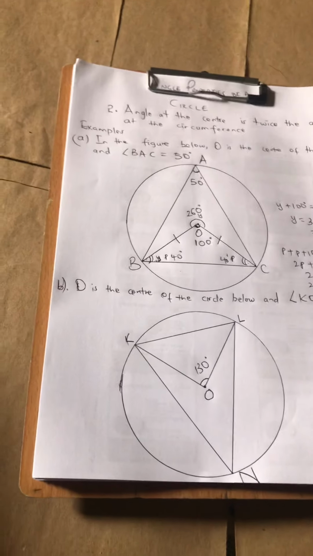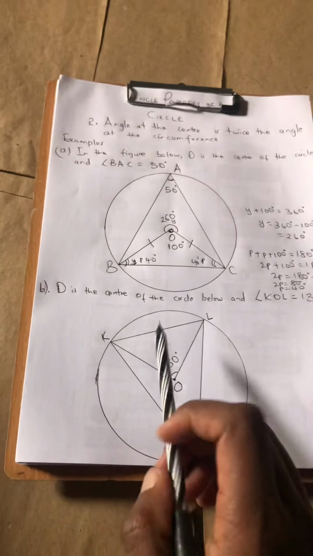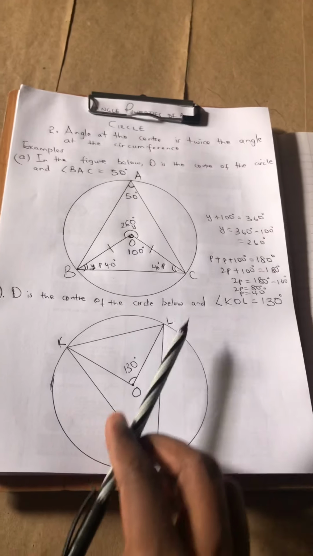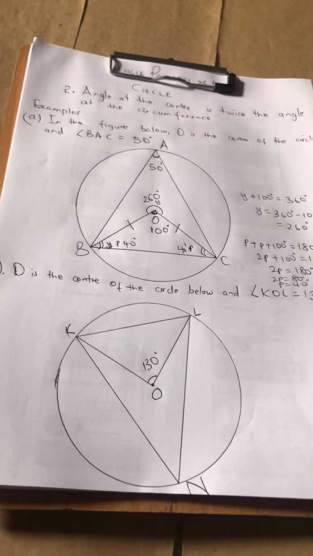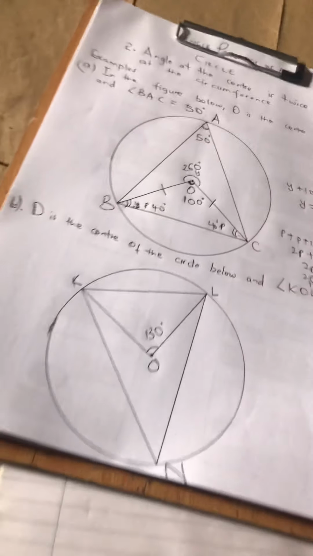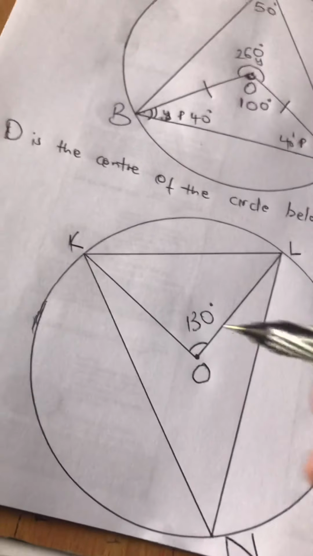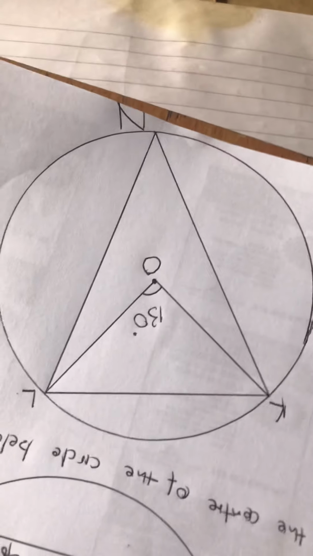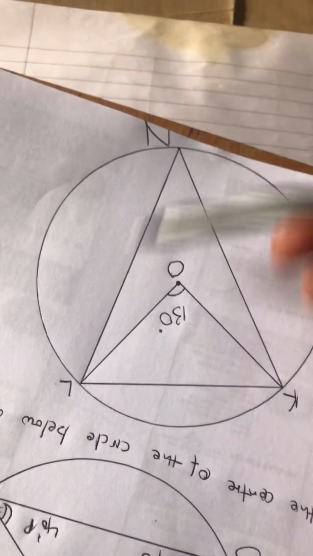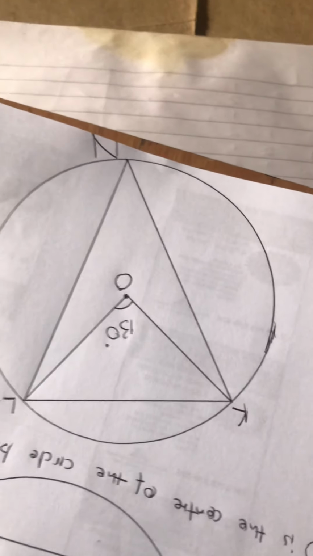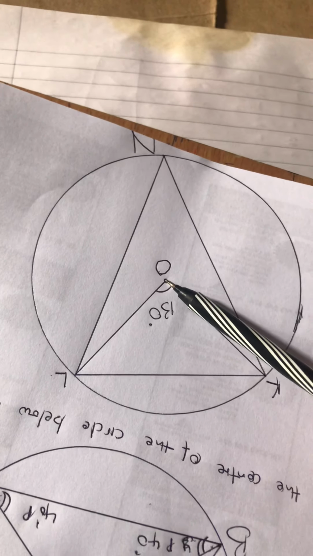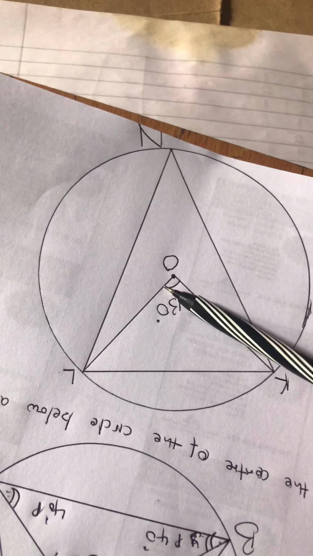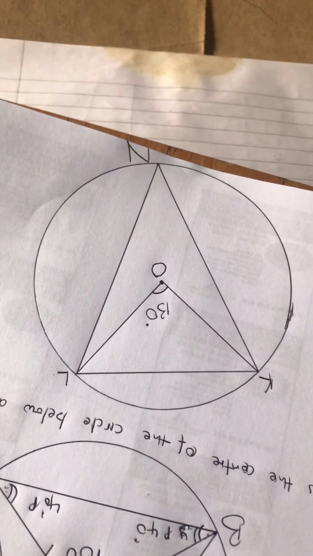Let's move on to example B. Inasema O is the center of the circle below and angle KOL is 130 degrees. So as you can see, first of all, baadhi unaweza igeuza, you can even turn it like that ndo uone vizuri, because mostly they will just appear like this, but you have to turn around. The teacher will always change the direction. So O is the center and this angle is 130 degrees vile tumeambiwa.